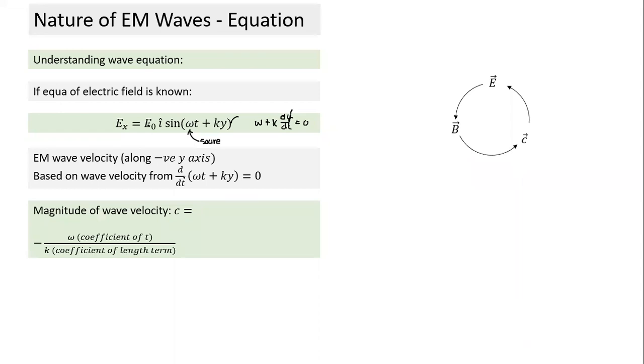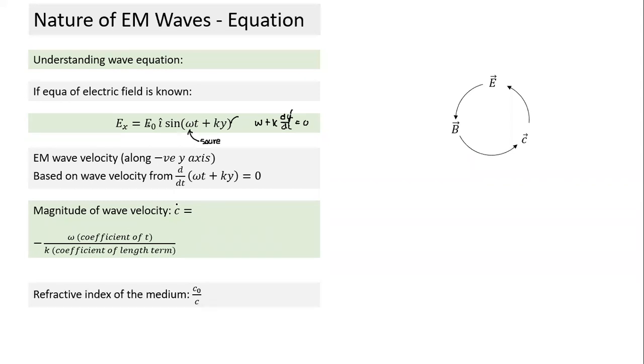So how do you find the magnitude of velocity? By differentiating this term. The magnitude of velocity comes to minus omega by k. We can also write it as the negative of the coefficient of t divided by the coefficient of the length term. The length term could be x or y, it could be z. So if k is negative and I substitute it here, it becomes a positive term. So the wave velocity is minus the coefficient of the t term divided by the coefficient of the length term. So far it's okay.